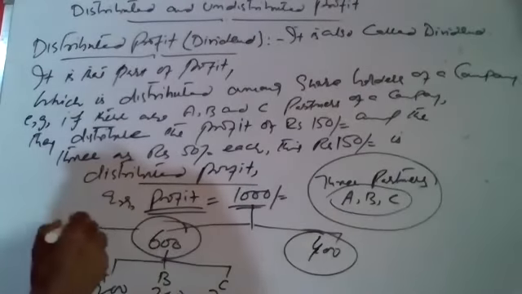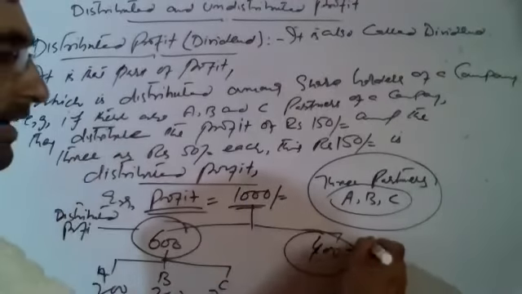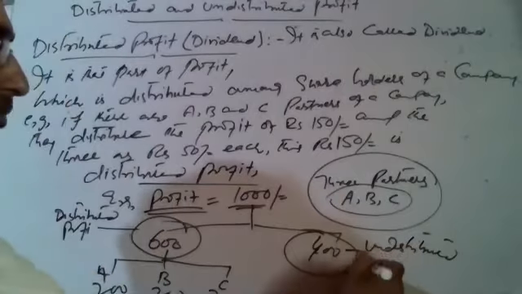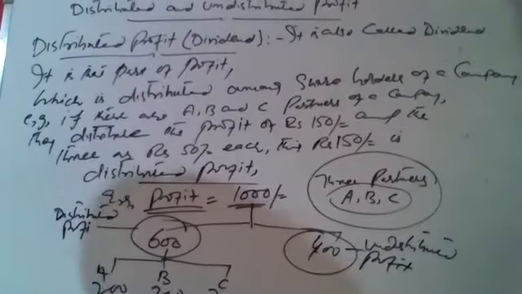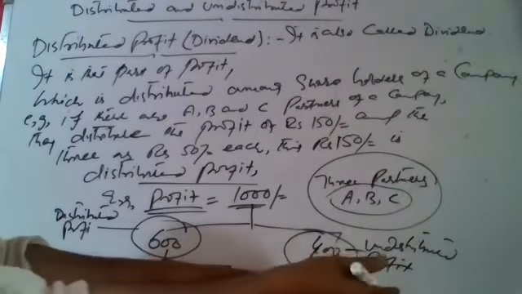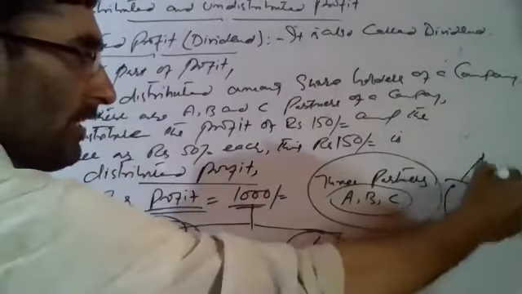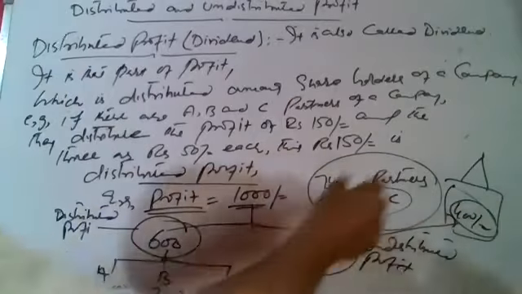So this 600 is distributed profit, and this 400 is undistributed profit. Undistributed profit is that profit which is not distributed among the shareholders of the company. This 400 rupees they have kept in the company again, for further investment.